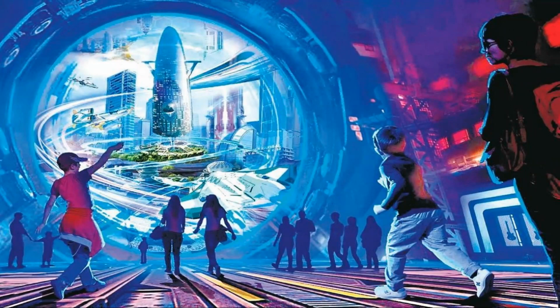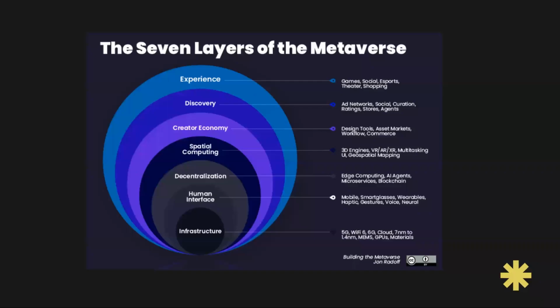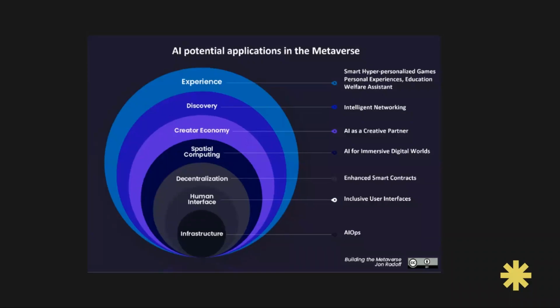So now that we have defined the word metaverse, let's talk about the seven layers of metaverse. We have infrastructure, human interface, decentralization, spatial computing, creator economy, discovery, and experience. Okay, so let's talk about how AI is going to help us in having these seven layers of metaverse, right?